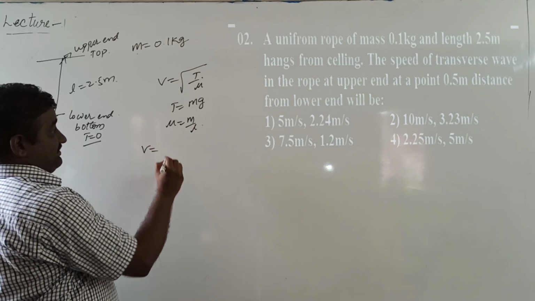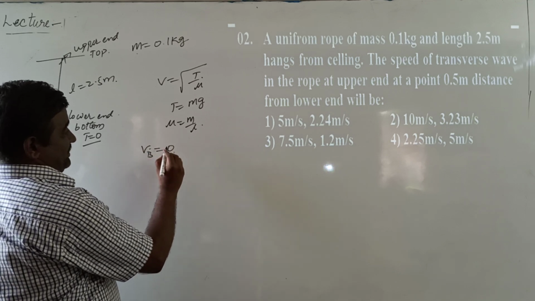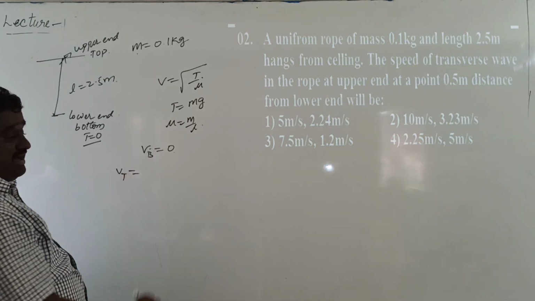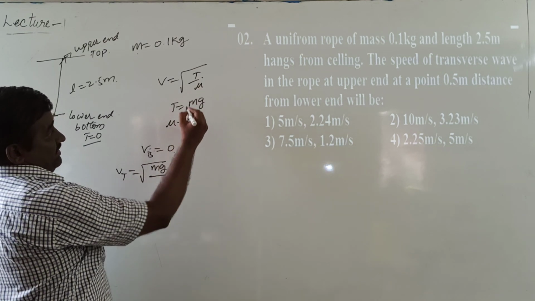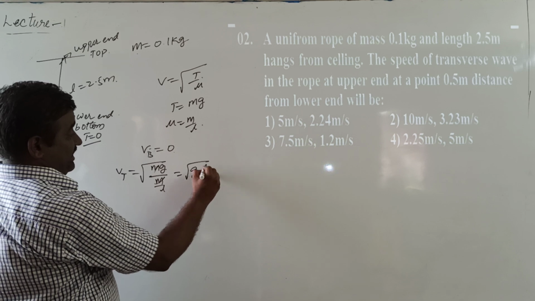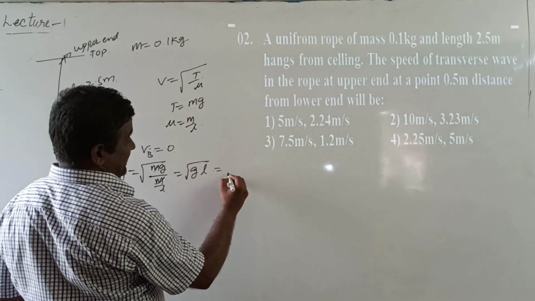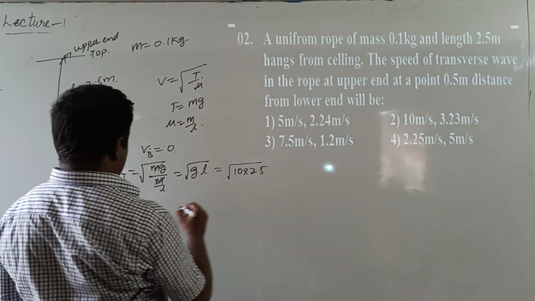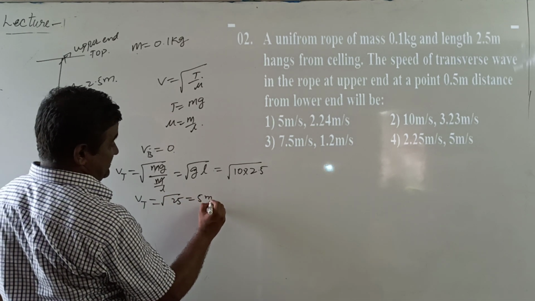Then velocity of the transverse wave at the bottom point Vb equal 0 because at the lower point, bottom point, tension T equal 0. At the top point, velocity of the transverse wave Vt equal to root over mg by linear density, means mass by length. m gets cancelled. At the top position or top end of the rope, velocity of the transverse wave is root gL, g value 10, and the length of the rope is given by 2.5. The velocity at the upper end or top end is root 25, equal to 5 meters per second.